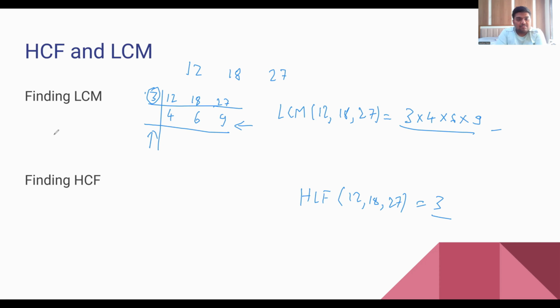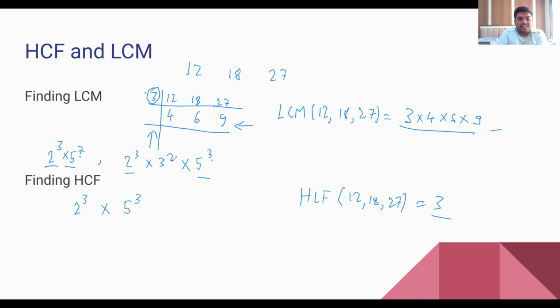If you are given the value in the form of exponents, let us say 2 to the power 3 into 5 to the power 7 and 2 to the power 3 into 3 square into 5 cube. If you are given the numbers in this form, then HCF will be common factors and the lower power of them. So 2 to the power 3 into 5 to the power 7, 5 to the power 3. Which one is lower? 5 cube. So this will be 5 to the power 3.